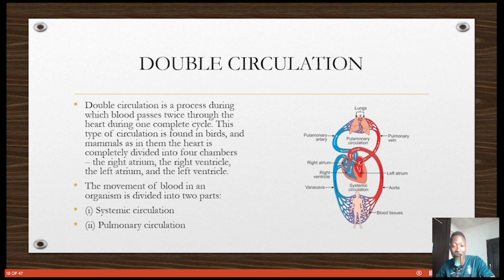So the heart is divided into 4 chambers. In single circulation, please note, the heart is divided into 2 chambers alone, atrium and ventricle. But in double circulation, the heart is divided into 4 chambers. This is the right, this is the left. You can see the right is blue, the left is red. There's the right atrium on top, the right ventricle below, the left ventricle, and then the left atrium, making 4 parts of the heart. The movement of blood is divided into 2 parts, the systemic and the pulmonary circulation.